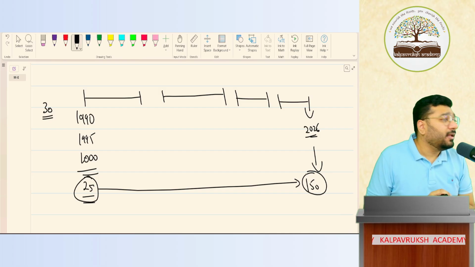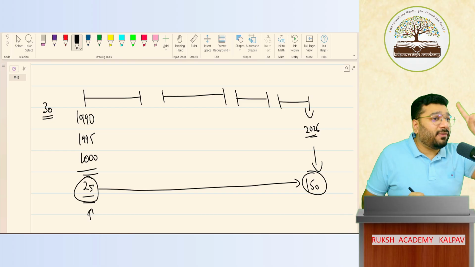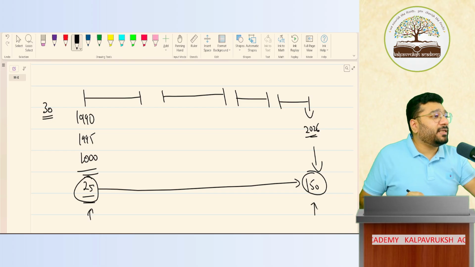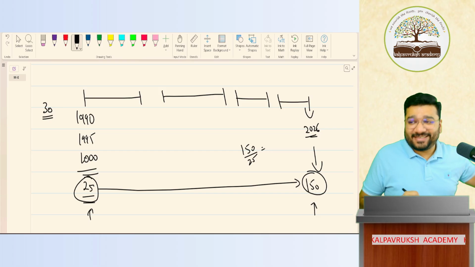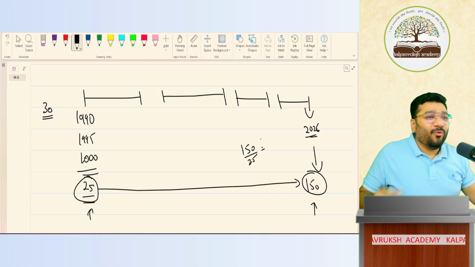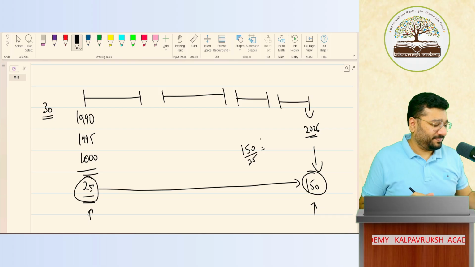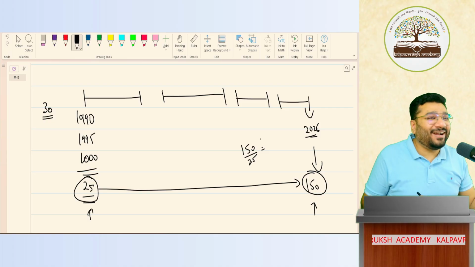Got it, not got it? Earlier, if you gave 25 rupees, you got one masala dosa. Now, if you give 25 rupees, how much dosa will you get? 150 divided by 25, how much is it? Tell no. You will get only one mouthful. You'll get only one mouthful of dosa. Yes or no? Tell no. Only masala will come. They'll not give masala only. They'll give only batter. You go and make dosa at home.